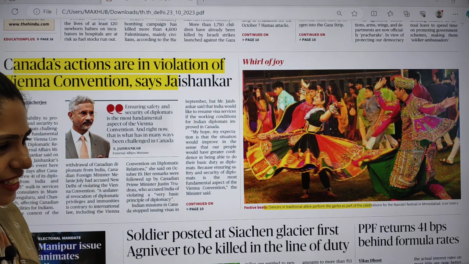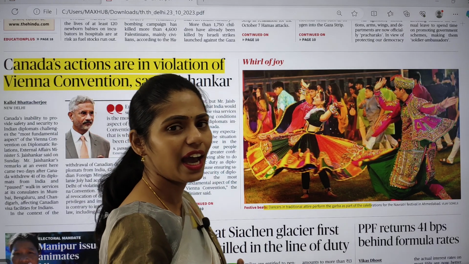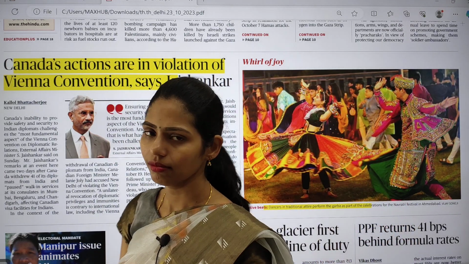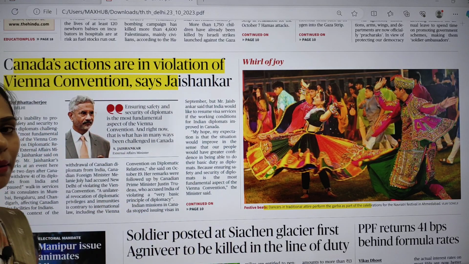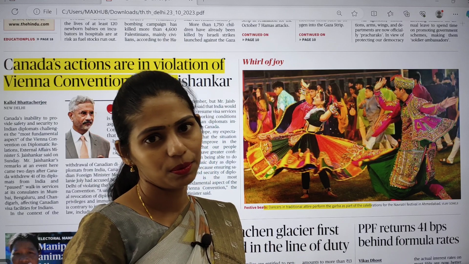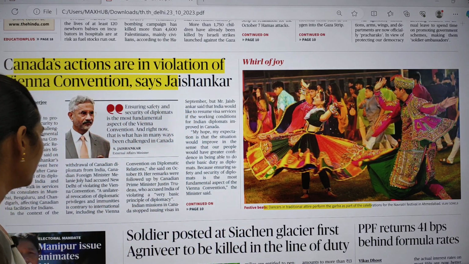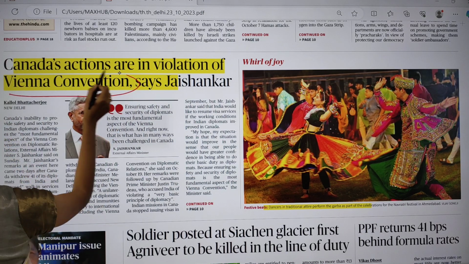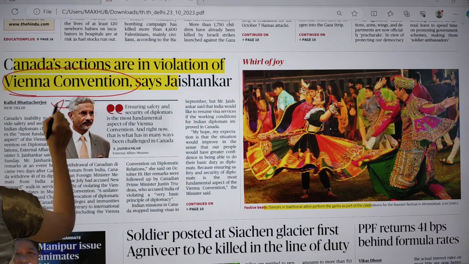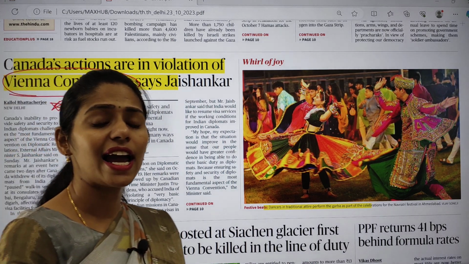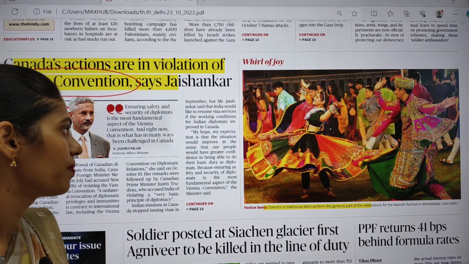Initially Canada said that India has a hand behind the killing of a Sikh leader. Later, visa restrictions were seen and even removal of diplomats from both sides. Here our external affairs minister says that it is a violation of the Vienna Convention. So you have to see what this Vienna Convention is. Yes, there is a high chance of getting a question regarding that.